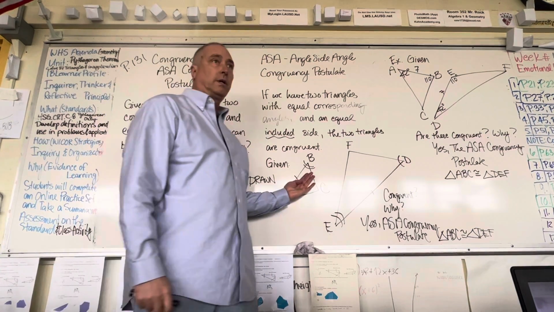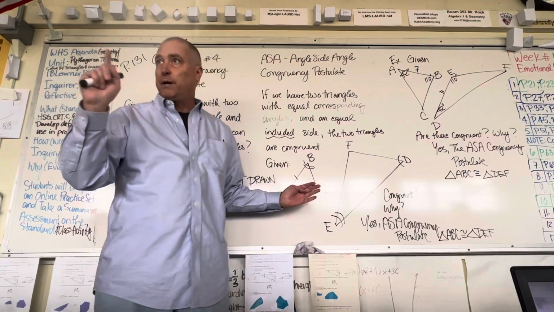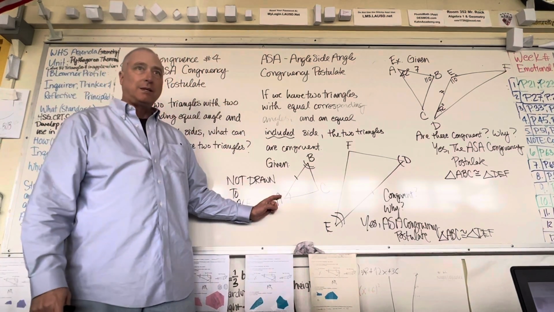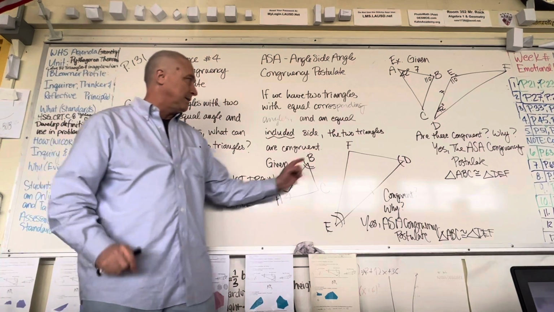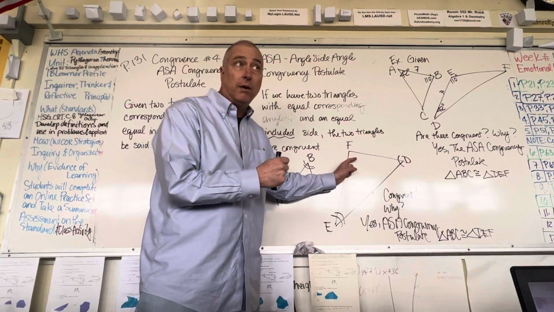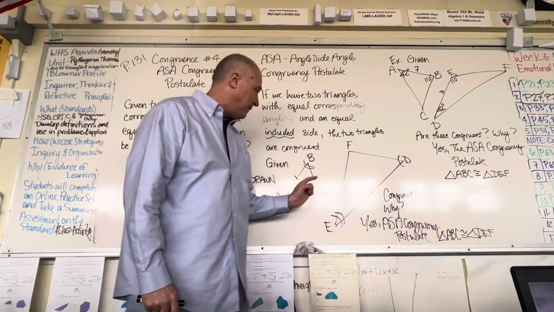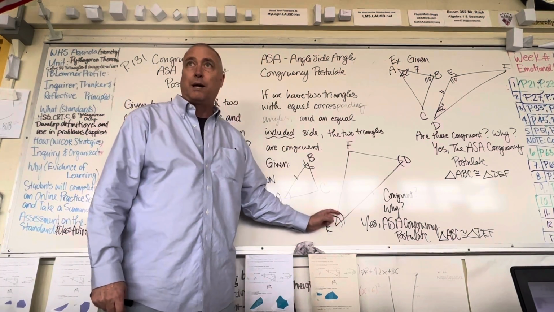Now look at the triangles. Look at these two here. See the two triangles? Yeah. Are they equal to each other? Now you've got to ask, is this angle exactly the same as its matching angle or corresponding angle over here? Is this angle equal to its corresponding angle? Is this one equal to its corresponding angle?